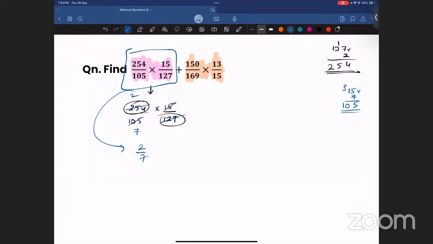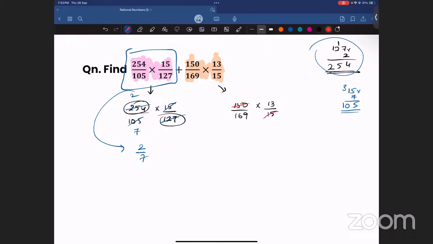Okay. What I have done here is I have cancelled whatever is common. I have just cancelled directly. So I got 254 by 127. I can directly write it as 2 because 127 into 2 is 254, right? Now, when I look at the next part, what I have to take is 150 by 169 multiplied with 13 by 15.